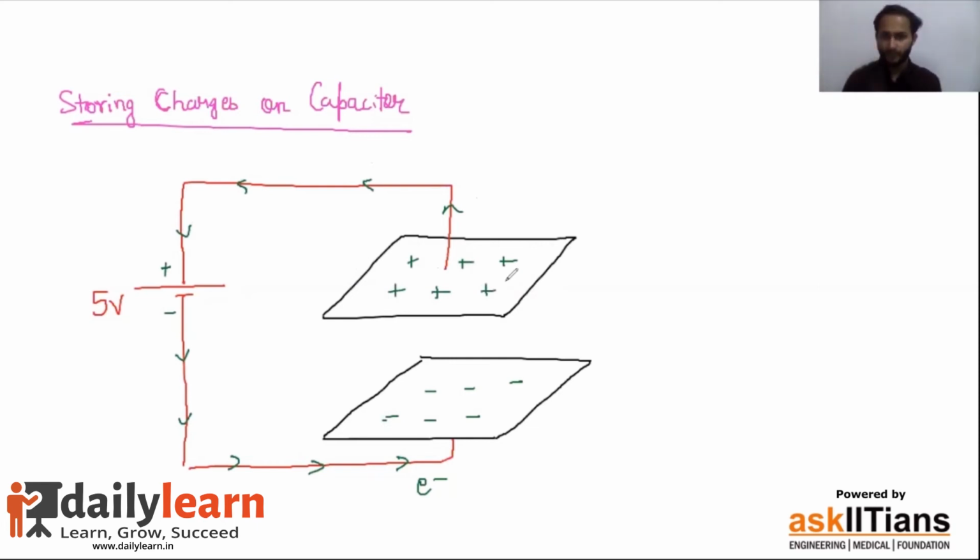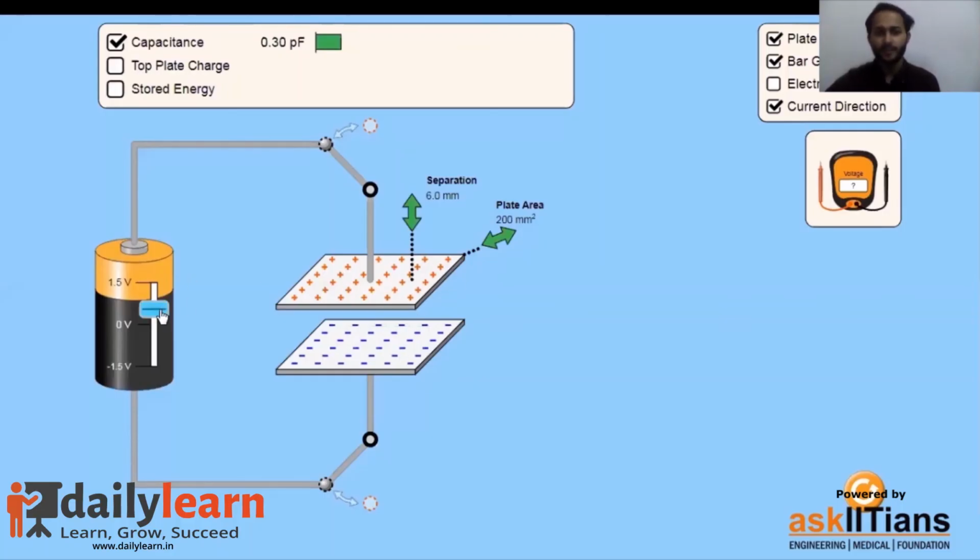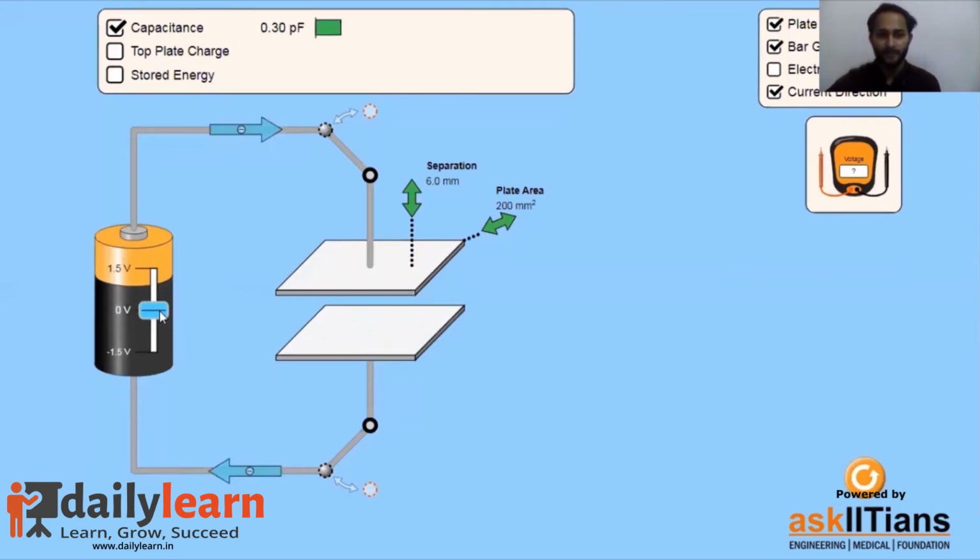To help you imagine this, I'm going to show you a simulation, guys. Let's try to look at it. So we are saying these two plates which are present over here are connected to a battery. Let's see from the beginning. I have put the voltage of this battery to be 0 volts initially. If it's 0 volt, it's not basically working. There are two plates at some separation, and nothing is stored on them. But imagine, guys, as soon as I increase the voltage, see what is going to happen.